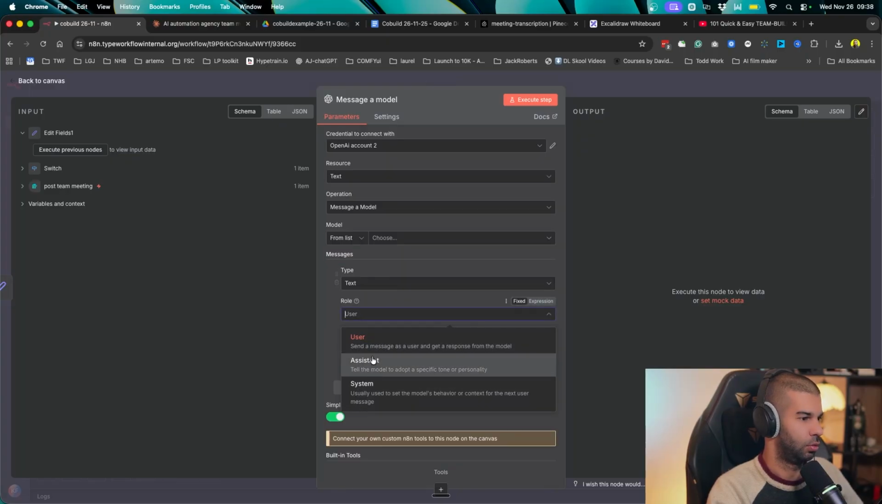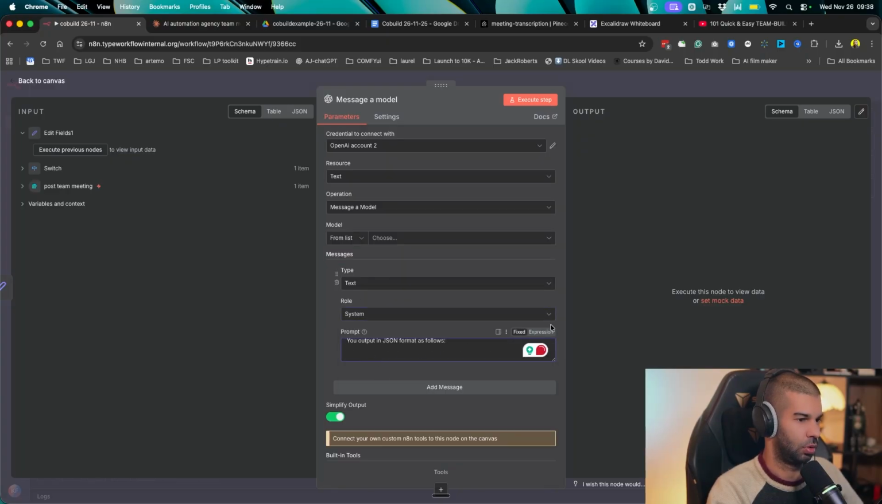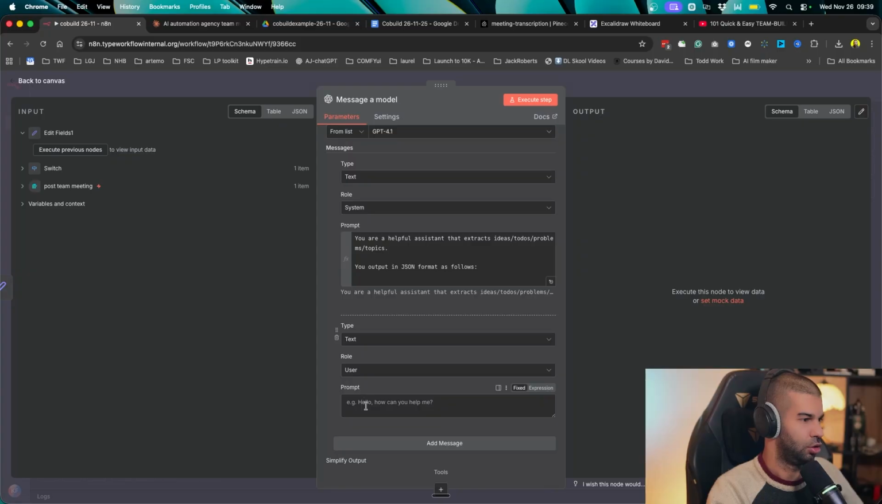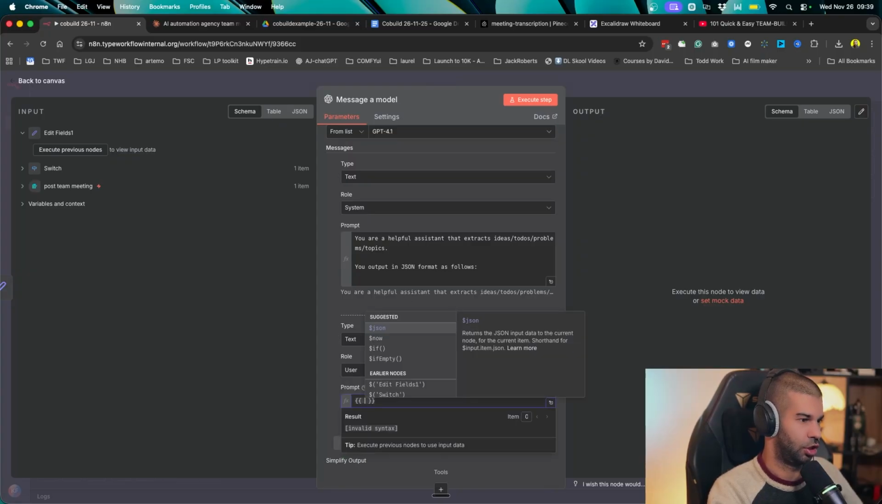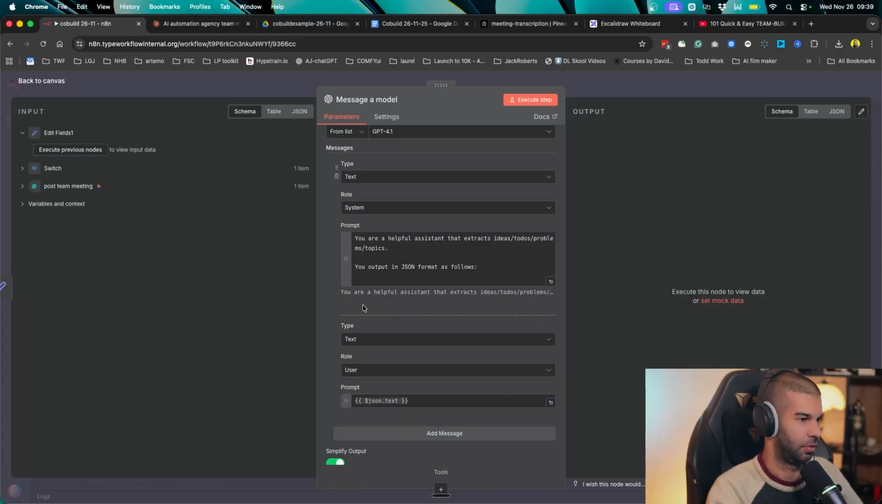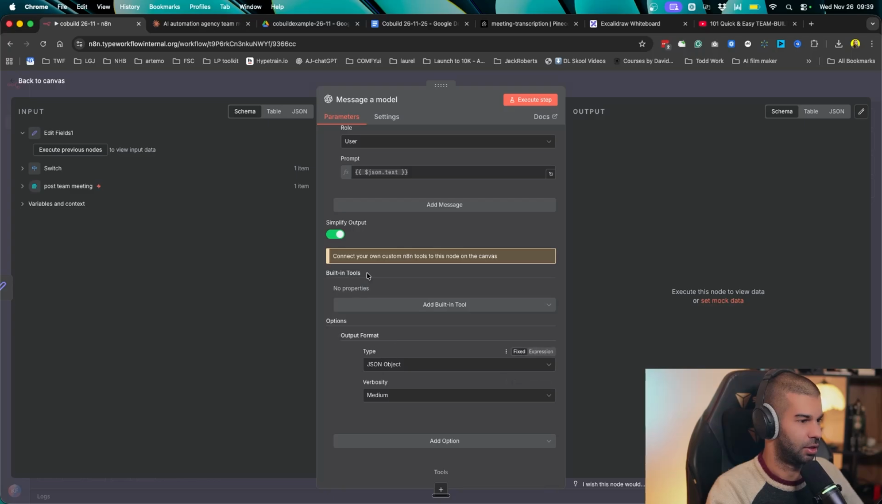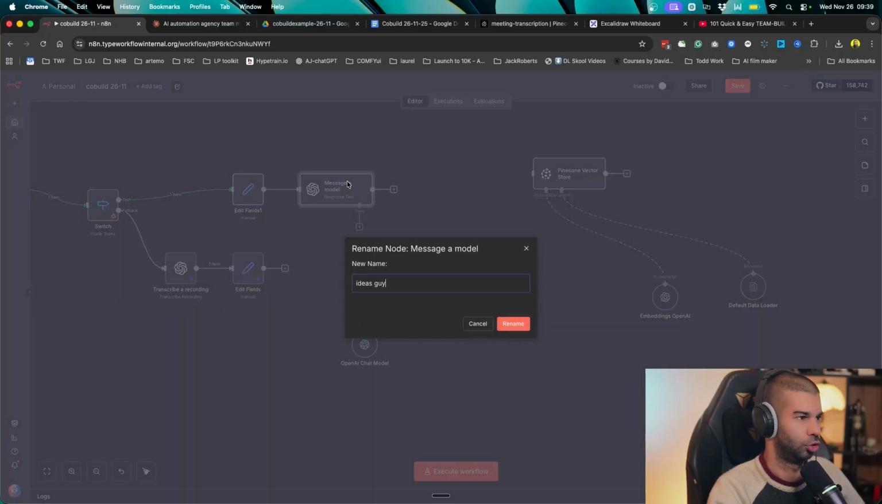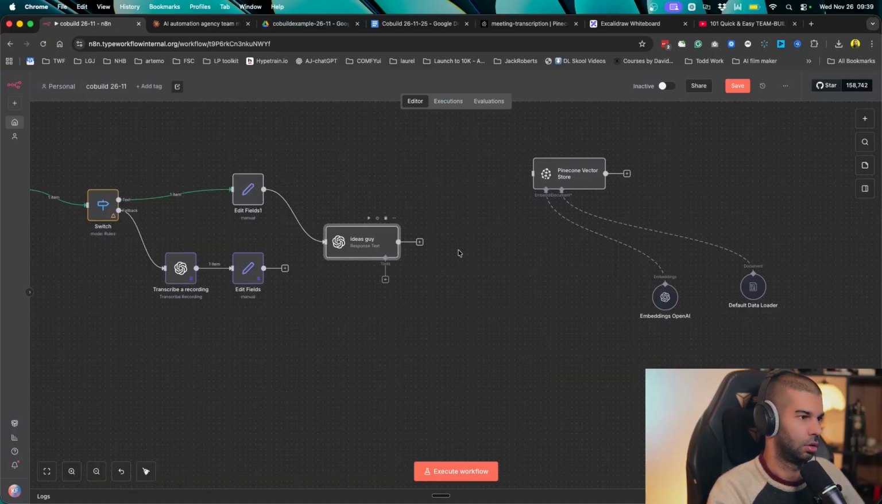So now we can have a system message here, which is what we were building before. We can choose the 4.1 again, just like we did before. And for the user, let's put in that JSON.text, just like we had before. The main benefit is that now we can just get pure JSON output immediately, rather than having to do a bunch of things to get the JSON output that we want. So we can reconnect that.